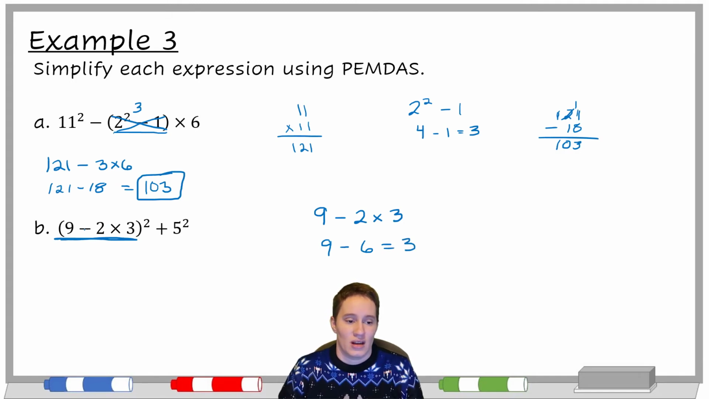So this parentheses, the inside gets replaced with 3, but we still have this squared here. So 3 squared plus 5 squared. Now we do exponents before we do addition. So I'm going to do 3 squared, which is 3 times 3, which is 9. 5 squared, which is 5 times 5, which is 25. And then I'm going to do 9 plus 25, which is 34. So that should be my answer.